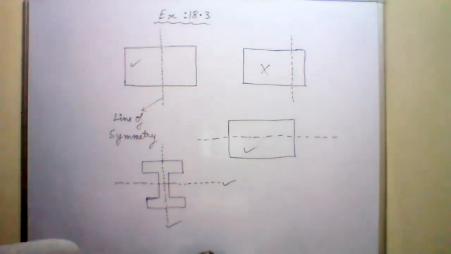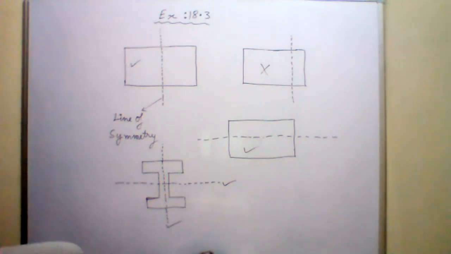Correct. What about X? The letter X will also have two lines of symmetry. Correct, very good. Any other letter? Can you think of any other letter which has at least one line of symmetry?